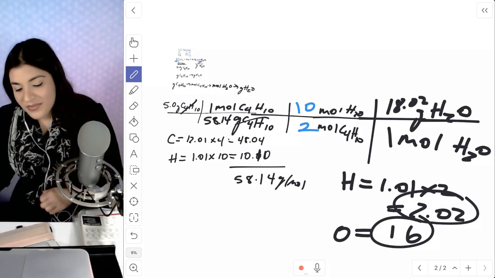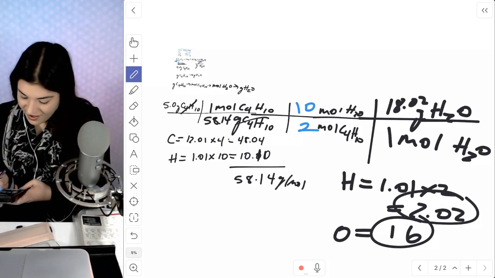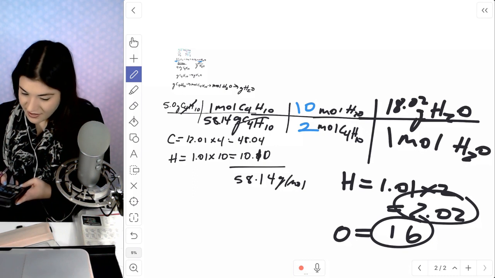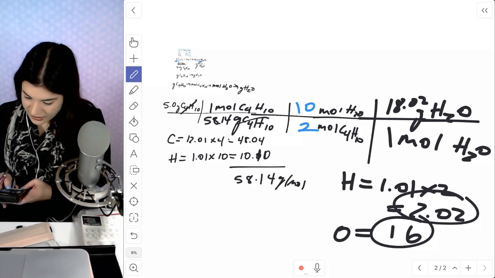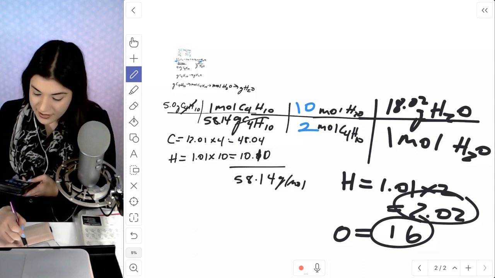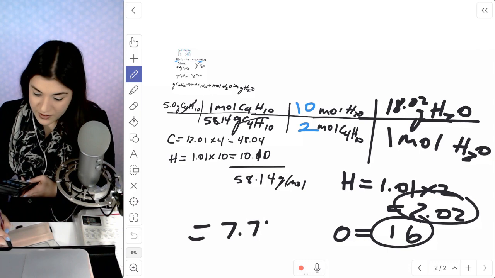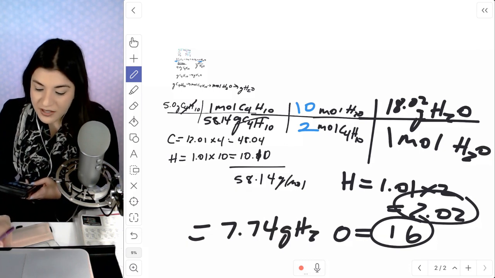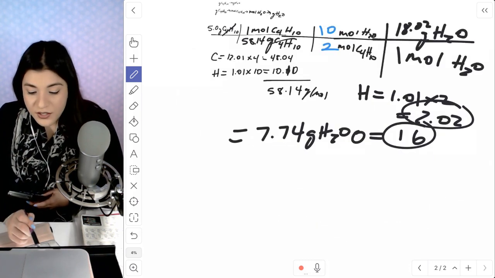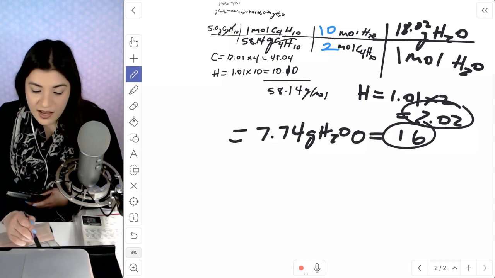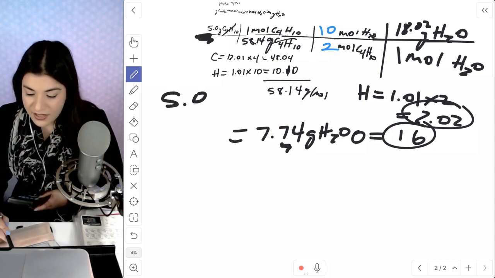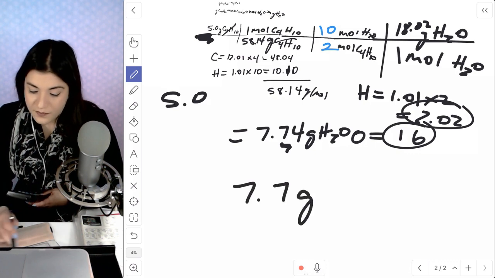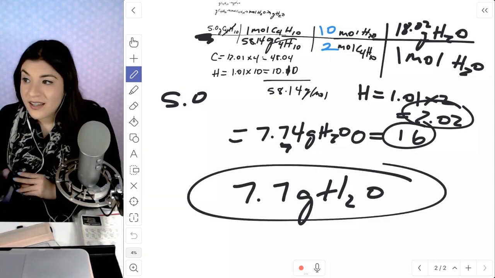Multiply it all out. So 5 times 10 times 18.02 divided by 2 times that 58.14. In total, we would get 7.74 grams of water. Let's make sure we're rounding to the correct amount of sig figs. So our initial given was just 2 sig figs with that 5.0. So I'm just going to round to 7.7 grams of water. That would be our final answer.